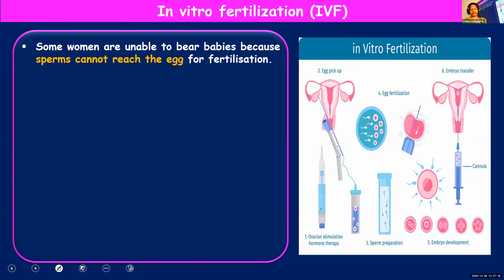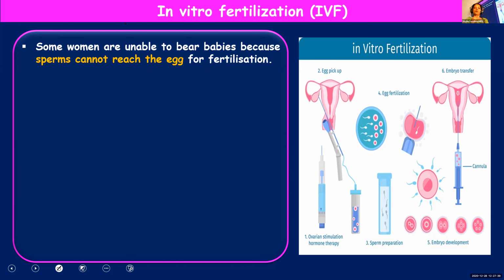You already learned it. But under certain circumstances, fertilization is carried out clinically or under laboratory conditions, where the sperm fuses with the egg outside the body.